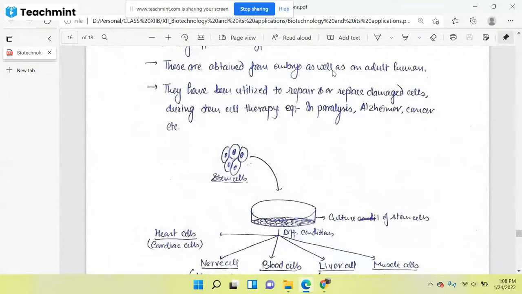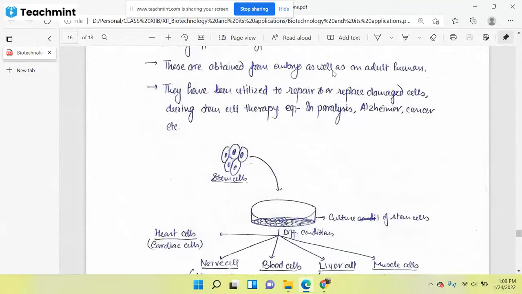You know that the whole embryo is converted into different organs. You know that ectoderm, mesoderm and endoderm, three germ layers are there, and all these germ layers make different body organs. So if we are collecting these stem cells from the embryo, then we can make different types of cells. But if we are collecting the stem cell from an adult human being, then we can differentiate into only a few cells, and mostly a single kind of lineage.